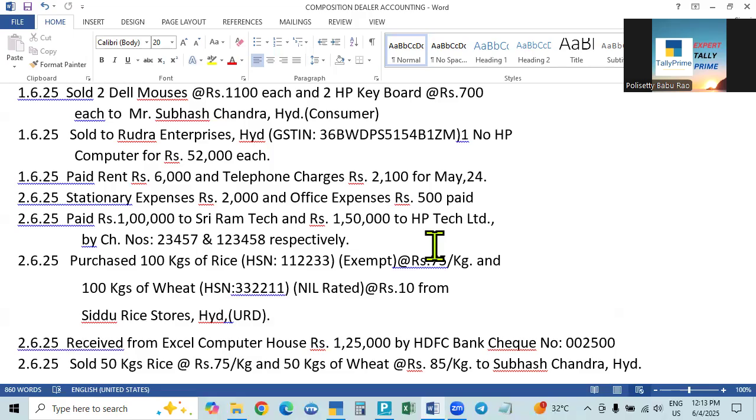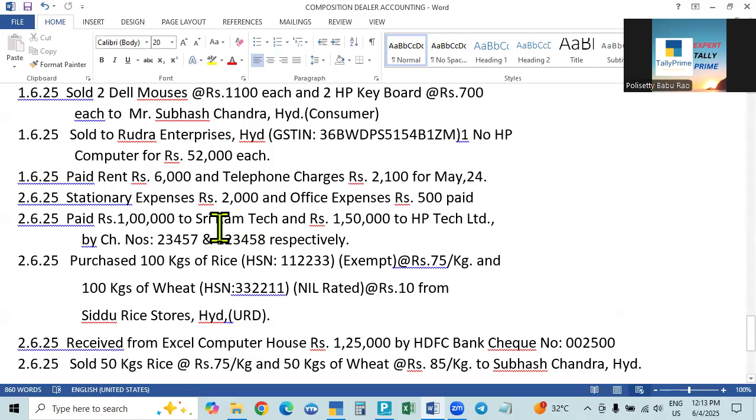Similarly when you make payment through check also, for each one we will not give the same check. For each one, we will give different checks. So in such a case, many people don't know how to make it. So all the parties will be debited. Credit cash means cash is credited. But here you have to credit bank account. But in the bank there are two checks. How to make entry for two checks in one entry? How to show the checks? That's why for each one they will make a separate entry.